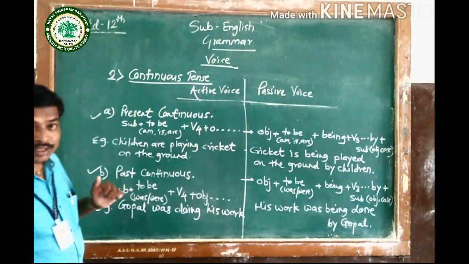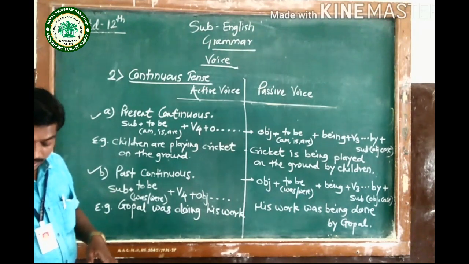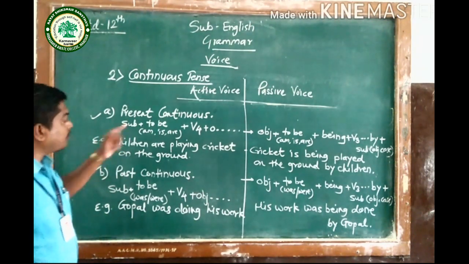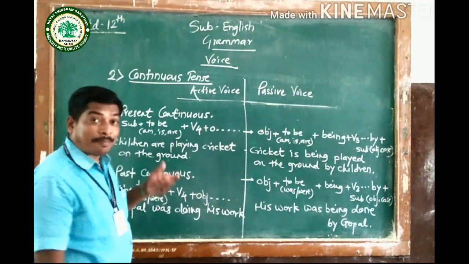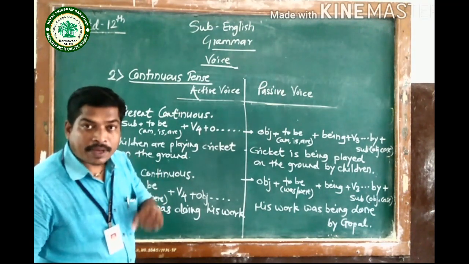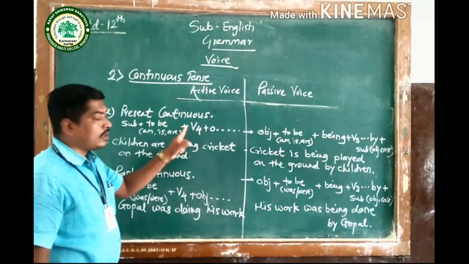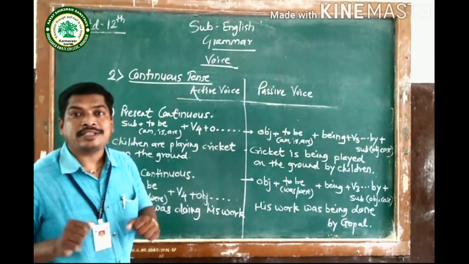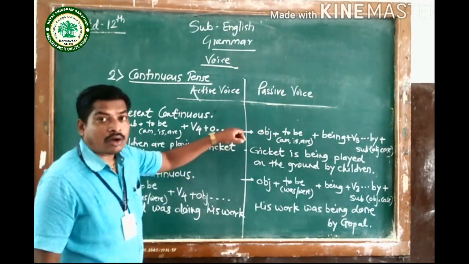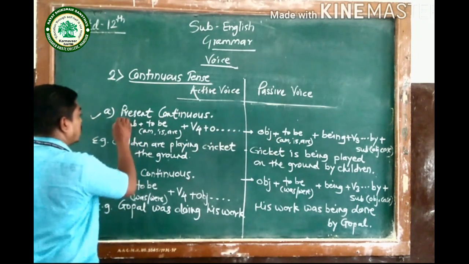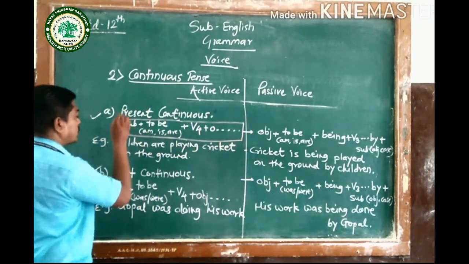From active voice, what is the sentence pattern, what is the sentence structure of present continuous tense? So here it is given. Subject, then proper form of to be from present tense, and the helping verbs of to be for present are am, is and are. Then V4, V4 means the ing form of the main verb. Then object or complement or remaining part of the sentence. So such is the structure of present continuous tense in active voice.